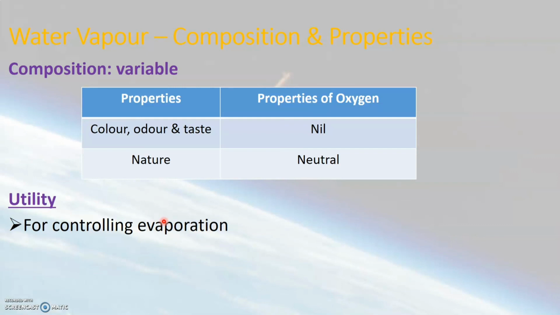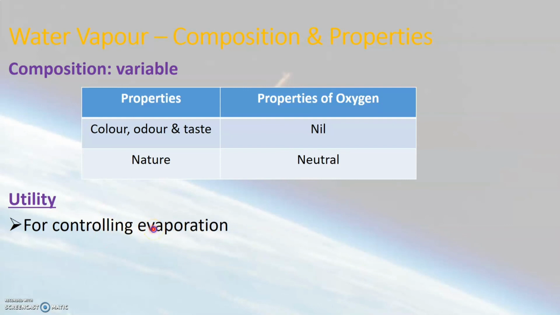Yes, so in case of dry air, we know that the rate of evaporation will be more. But when there is excess of water vapor present in the air, we say that it is humid air, that is, humidity of air will be more. So in such cases, it minimizes the rate of evaporation. So that is why we say that the excess amount of water vapor present in the air controls evaporation.